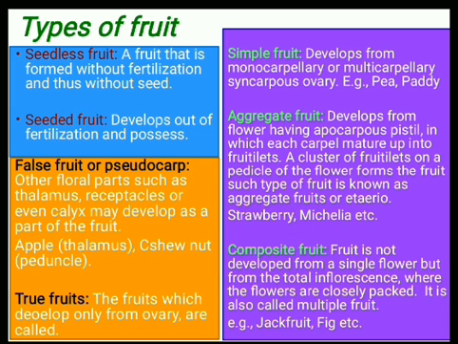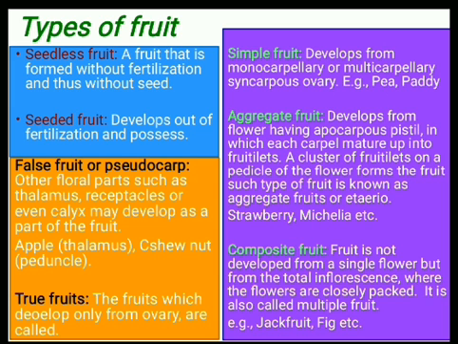One type of fruit, that is parthenocarpic fruit, is devoid of seed, that is, seedless fruit. These fruits are produced without fertilization, and those fruits that are formed by the process of fertilization result in fruit with seed.